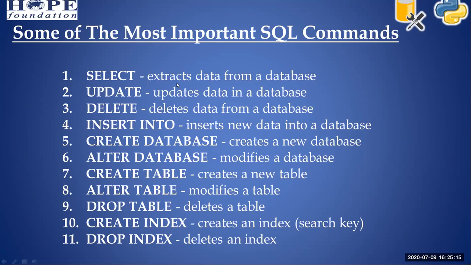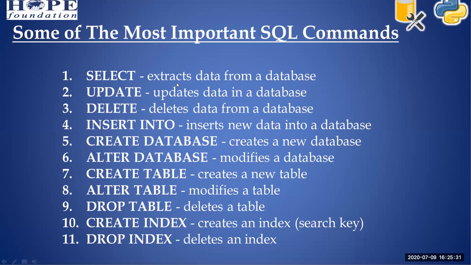So index. Index is used to fetch the data quickly. We can create an index on each column.